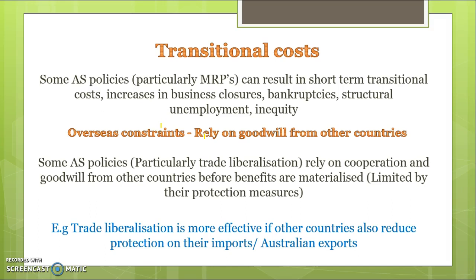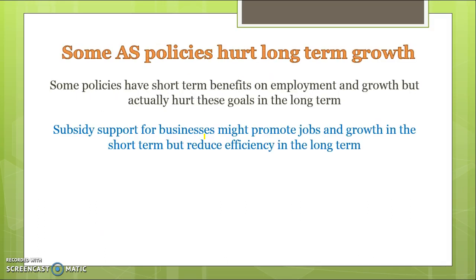So there are also overseas constraints and transitional costs associated with supply-side policies. Some aggregate supply policies hurt long-term growth.